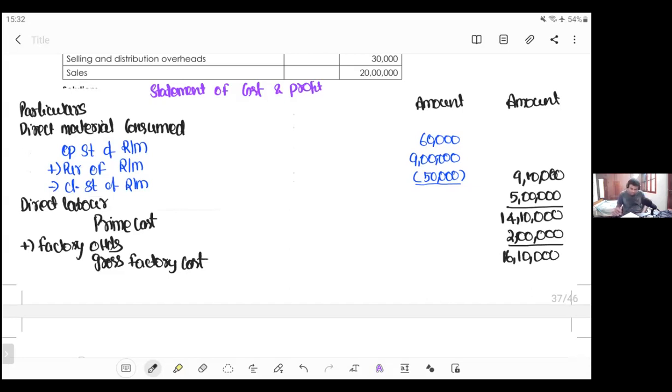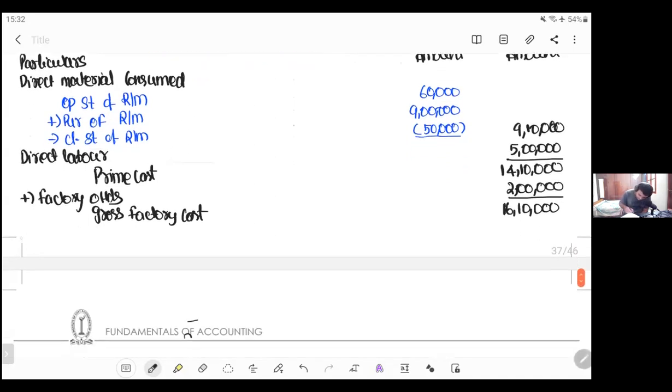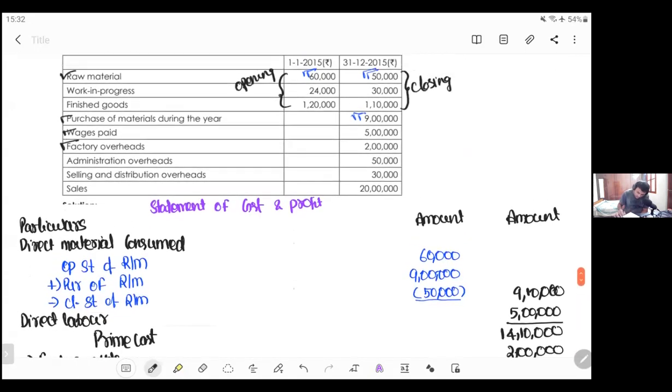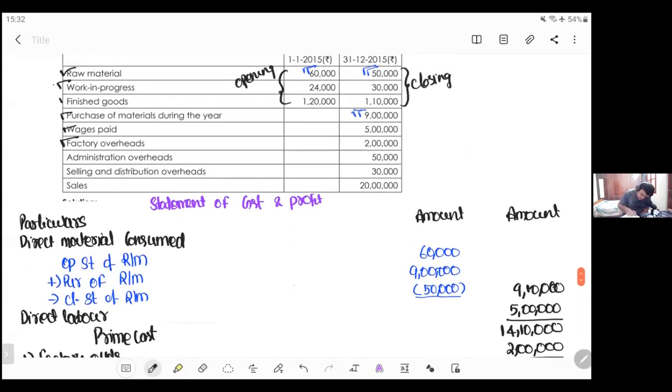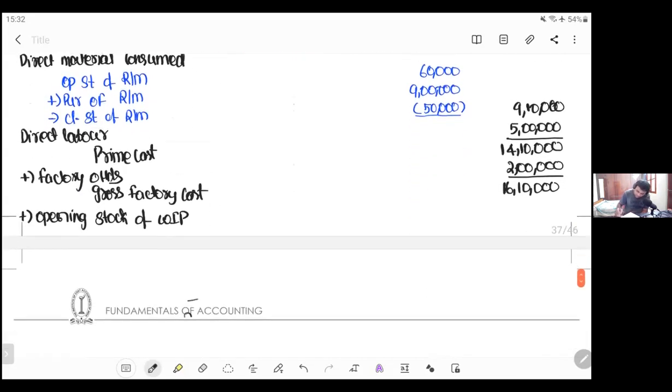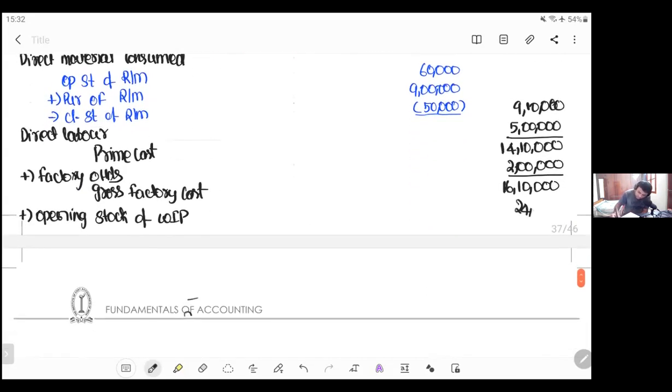For this gross factory cost, you'll add the adjustment of opening stock of WIP and you'll reduce closing stock of WIP. Add opening stock of WIP, 24,000, minus closing stock of WIP, 30,000.